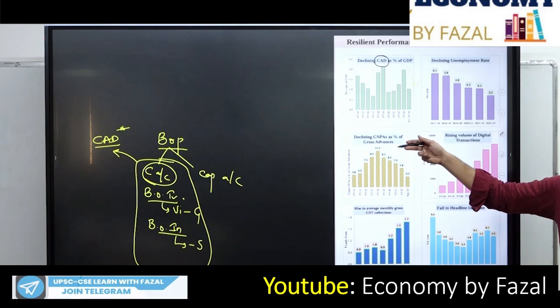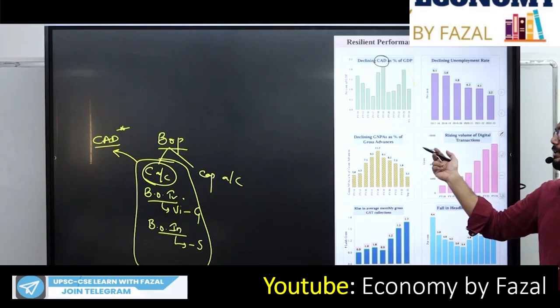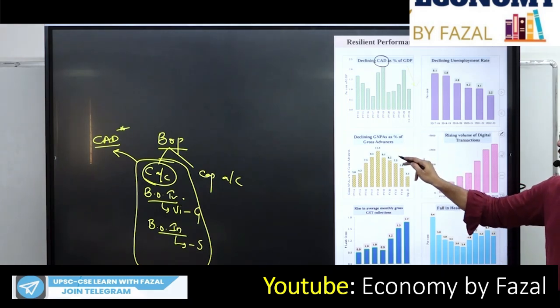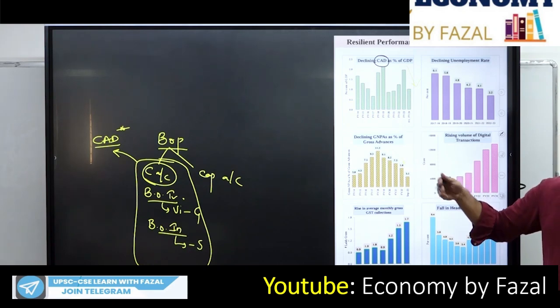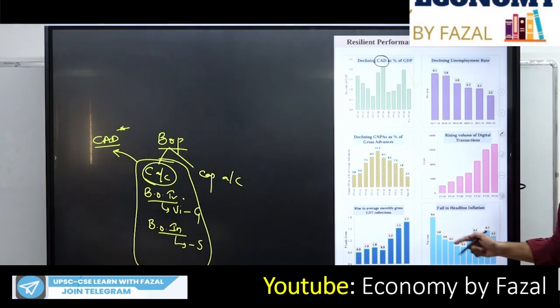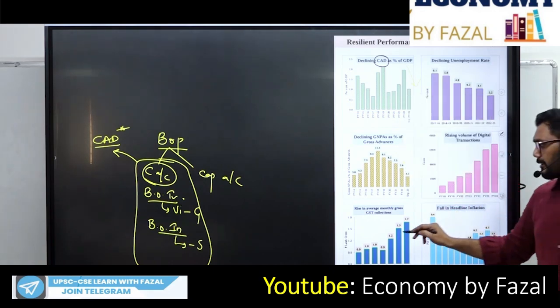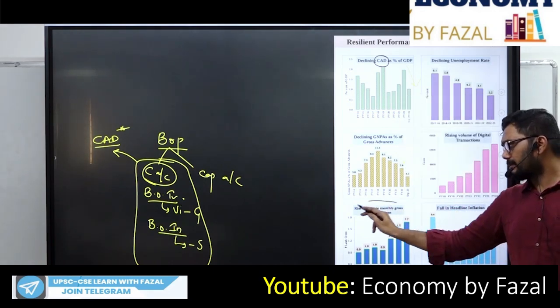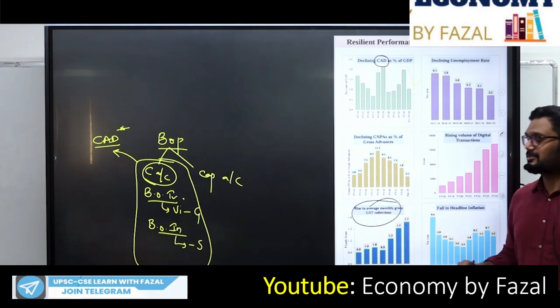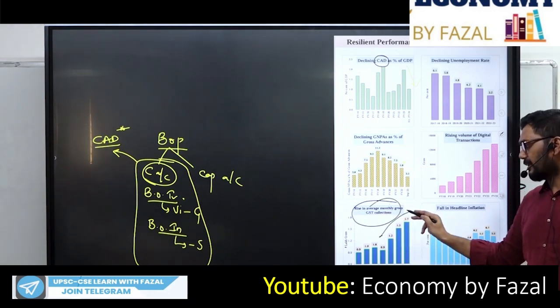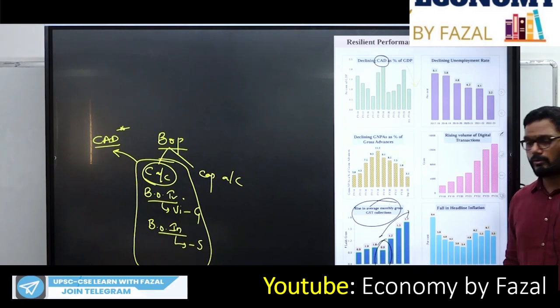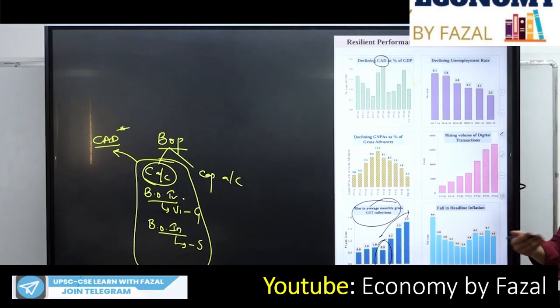Declining gross NPAs. What is NPA? Non-performing assets as a share of gross advances. That's a good thing because the performance of the banks is increasing. Now this is very important. This is the most expected from this graph: the rise in average monthly gross GST collections. The GST gross collections in this phase were quite low, but compared to other taxes they were good, and later they started increasing.